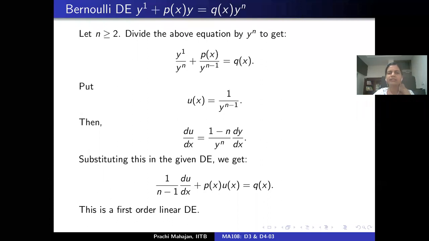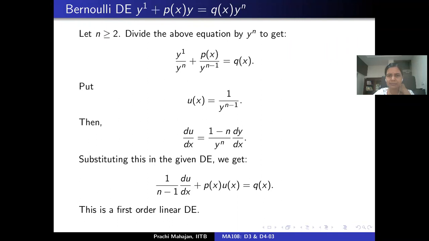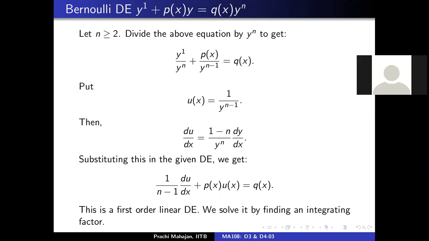And how do we solve this linear differential equation? Integrating factor. Yes, you put it in standard form, just get rid of this constant 1 upon n minus 1, and we use our earlier discussion, and apply an integrating factor and solve this. Correct? Is everybody with me? Okay, all right.